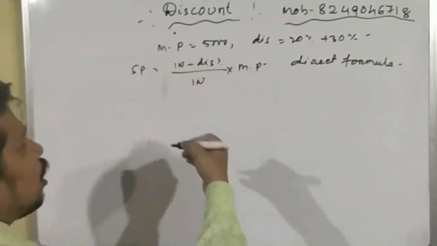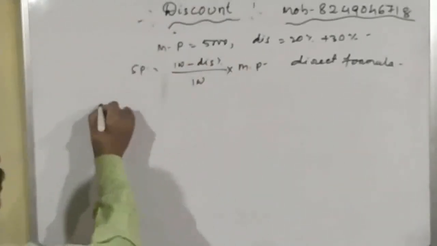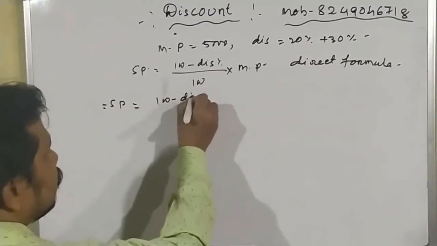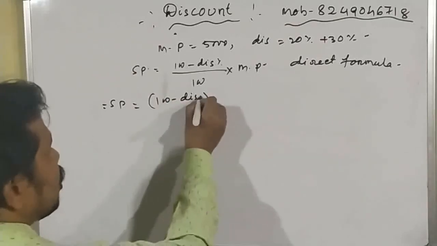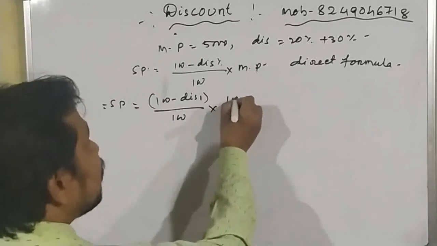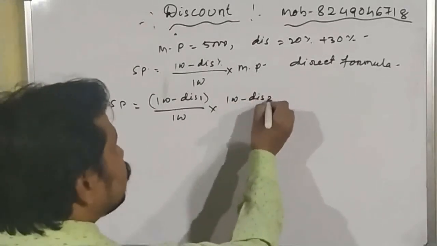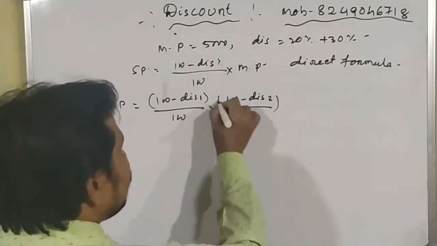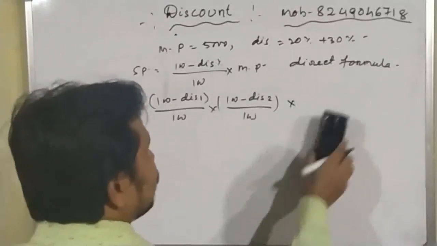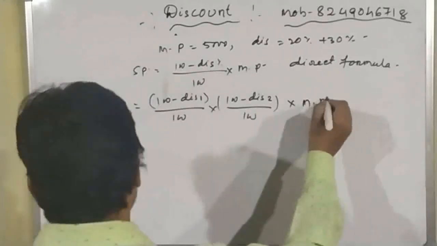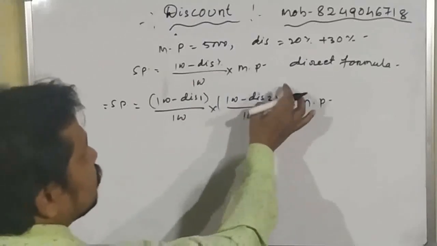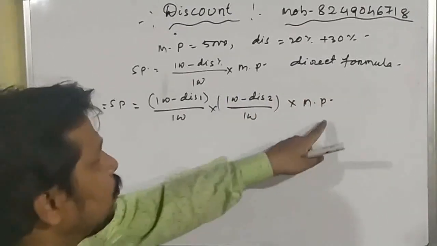If there are 2 or more discounts given, then you can find selling price equal to 100 minus discount 1 by 100 into 100 minus discount 2 by 100 into mark price. If there is another discount, then you can add here 100 minus discount 3 by 100 into mark price.